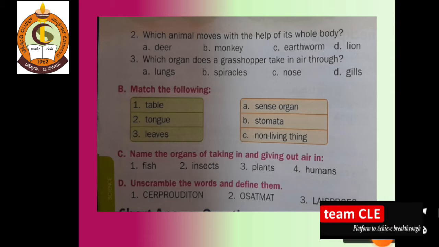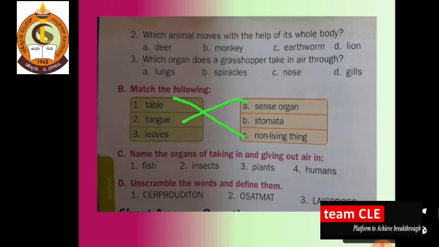Now dear students, the match the following you have to do as homework. Okay, so is a table a living thing or a non-living thing? It is a non-living thing. Tongue is which part? Whether it is stomata? No. The tongue is one of the sense organs.